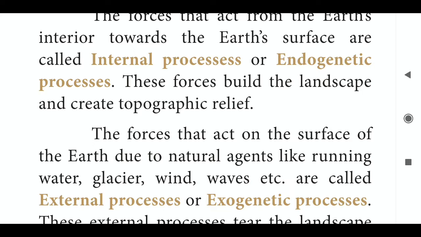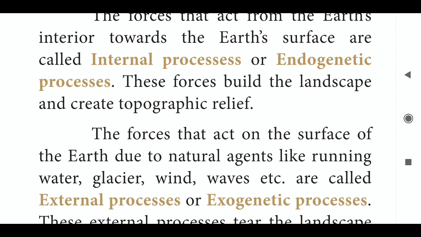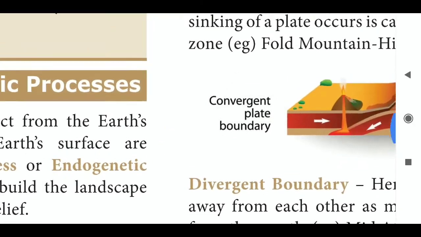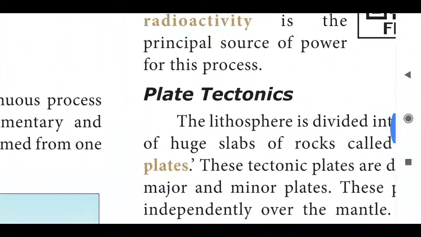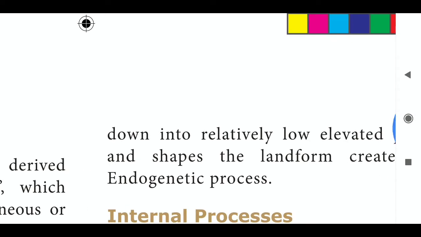Then the forces that act on the surface of the earth due to natural agents like running water, glacier, wind, waves, etc. are called external processes or exogenetic processes. These exogenetic processes tear the landscape down into relatively low elevation and shape the landform.